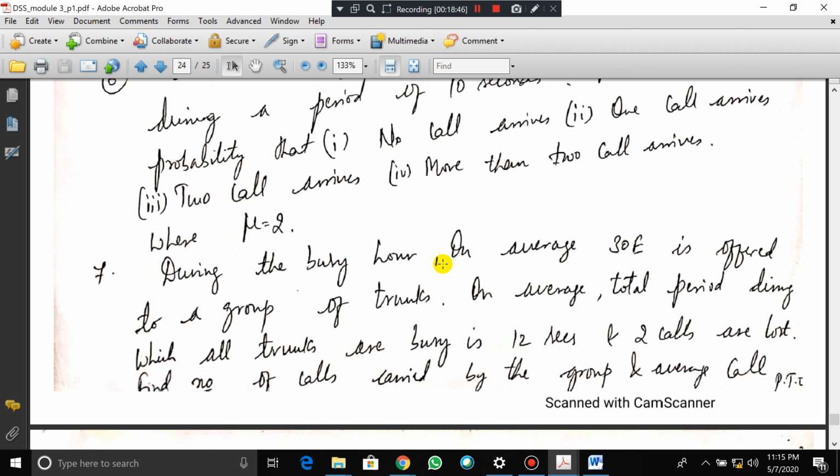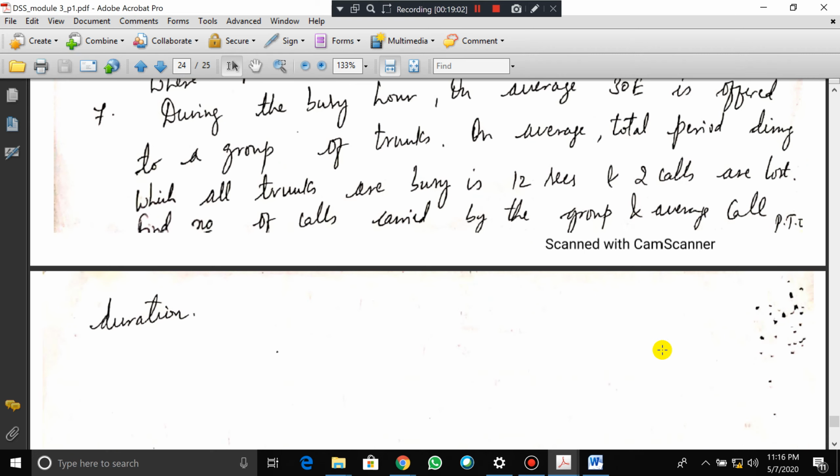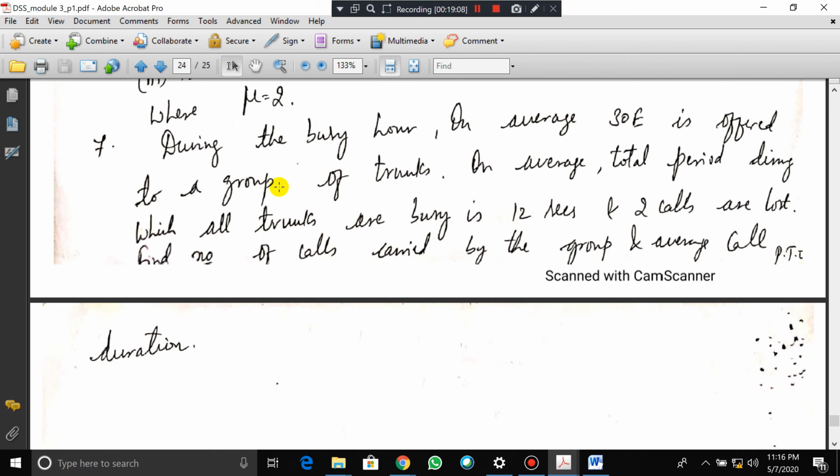During the busy hour, on average, 30 Erlangs is offered to a group of trunks. On average, the total period during which all trunks are busy is 12 seconds and 2 calls are lost. Find the number of call arrivals in the group and the average call duration. This is also a problem; we already discussed a similar problem. Try to solve this problem. We'll discuss if anything is there.